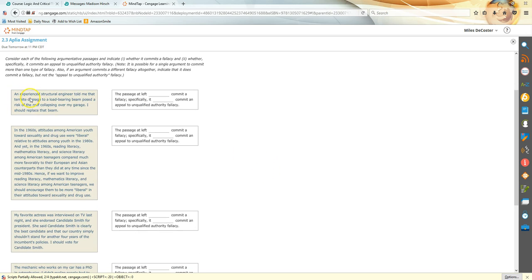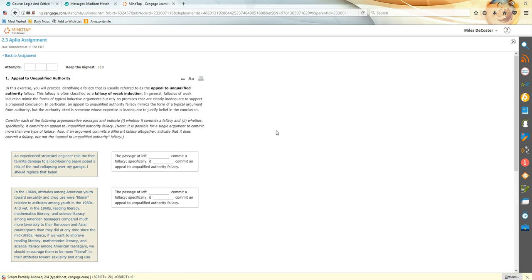So for each of these, for instance this one: an experienced structural engineer told me that termite damage to a load-bearing beam poses a risk of the roof collapsing over my garage. I should therefore replace the beam. For each of these, my strategy should first be to figure out what the argument is, which requires figuring out what the conclusion is and then seeing what the support for it is, and then identifying if there's an error in the reasoning, and then if a particular kind of error is committed. In this case, we're looking for appeals to unqualified authorities. So these will be cases where someone has given advice about what to do, but they're not really a legitimate source for that advice or that policy.